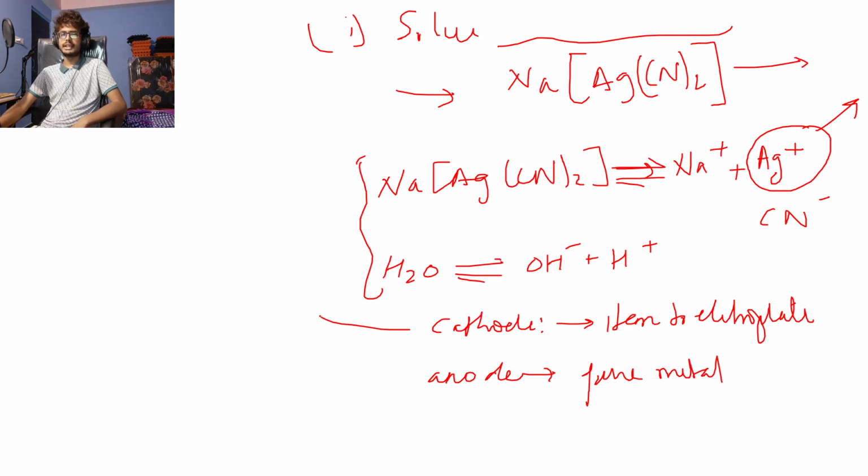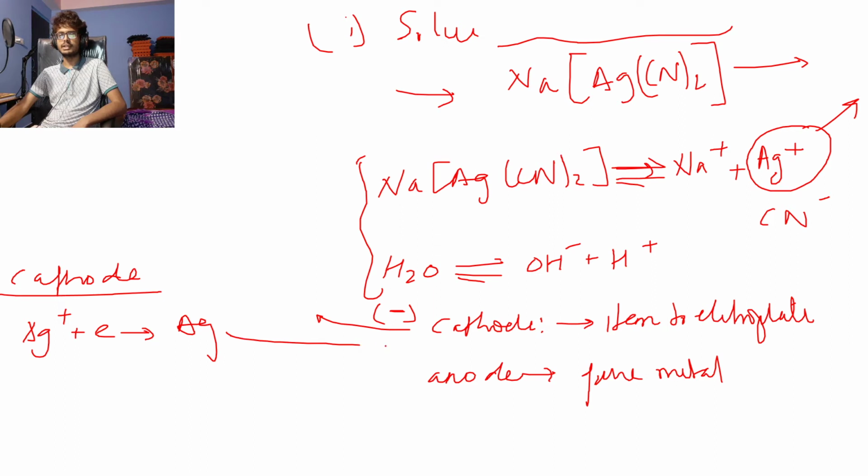Now what is the cathode? The cathode is basically the negative electrode, right? The negative electrode has the tendency to give electrons. So Ag plus can receive one electron to form silver metal, which is going to get deposited on the item to be electroplated. If you have a spoon placed in the cathode, silver will start depositing over the spoon, right? Since the cathode is a negative electrode, or the reducing electrode, it has a tendency to provide electrons to something.